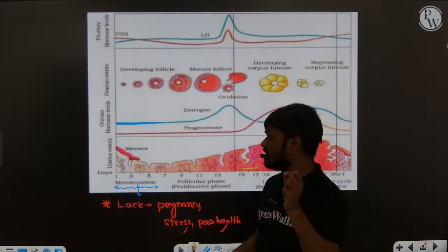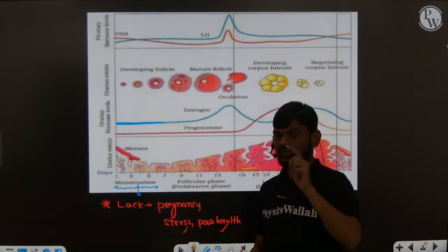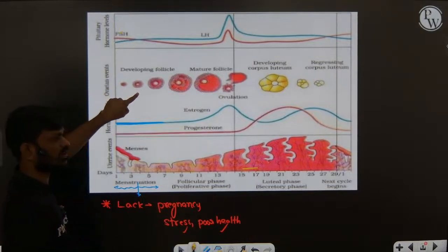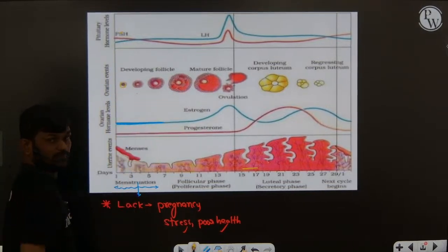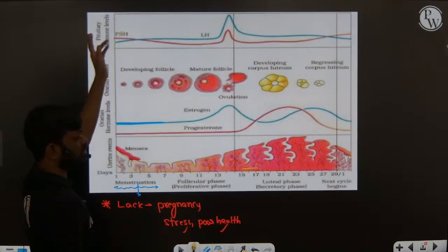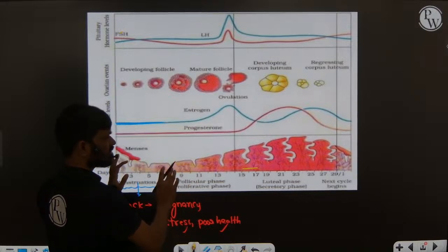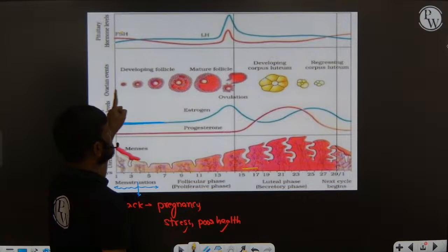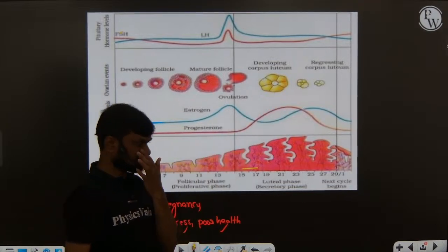The changes in both are controlled by pituitary hormones and ovarian hormones, the hormones released by the ovary and by the pituitary gland. These are responsible for the changes in the endometrium lining and in the ovary. Very, very important.